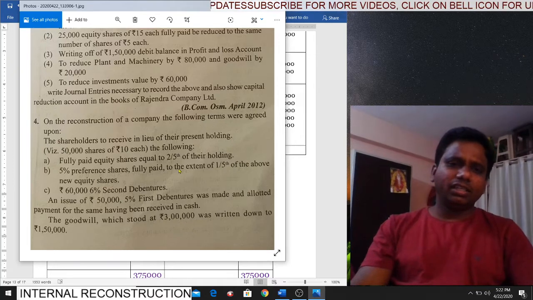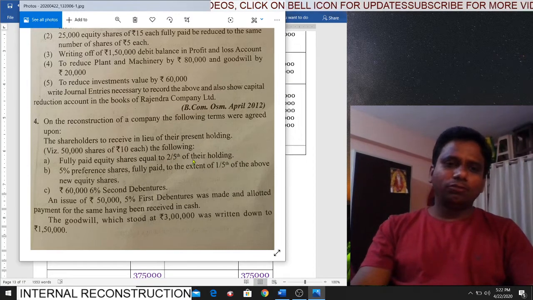We have calculated new equity shares are how much? 2 lakhs. 5 lakhs into 2 by 5, 2 lakhs. So out of 2 lakhs, they are getting 1/5 preference shares. So 2 lakhs into 1 by 5. How much? 40,000. Yes. Okay.